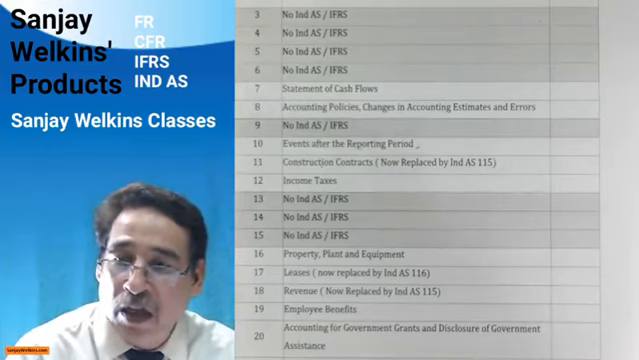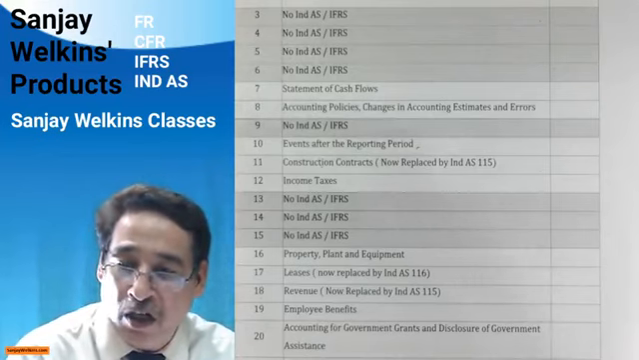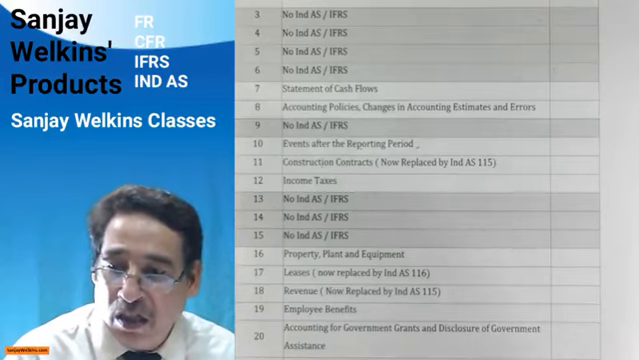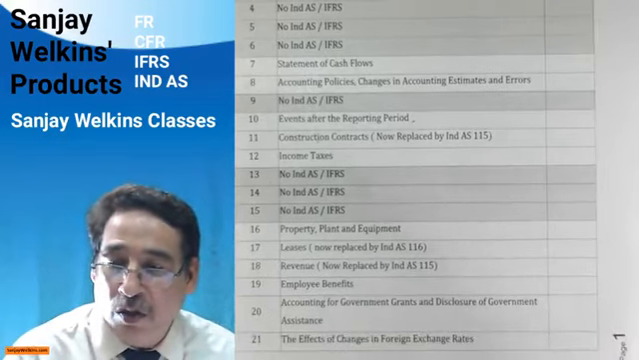Then we come over to 16, property, plant, and equipment. Leases: I've written in the bracket, now replaced by IND AS 116. So it means that leases is deleted. So you need not do AS 17.